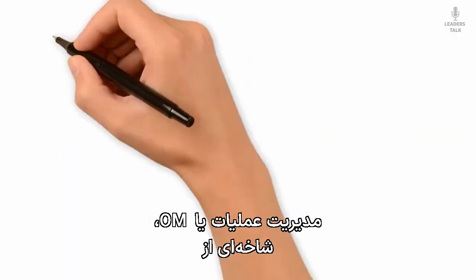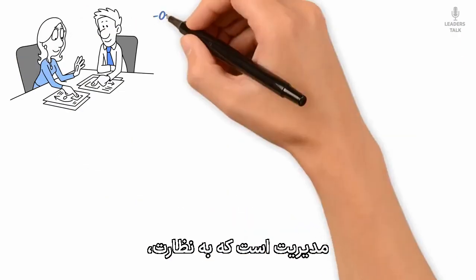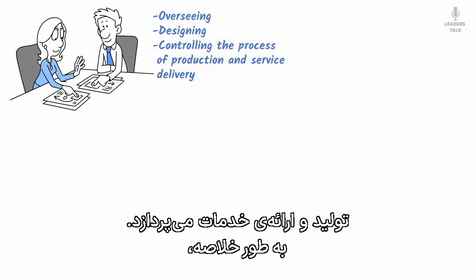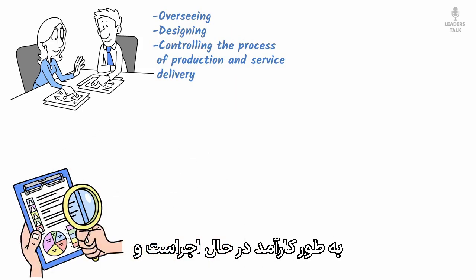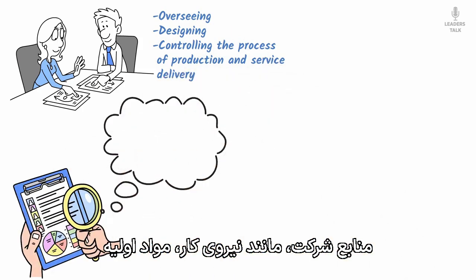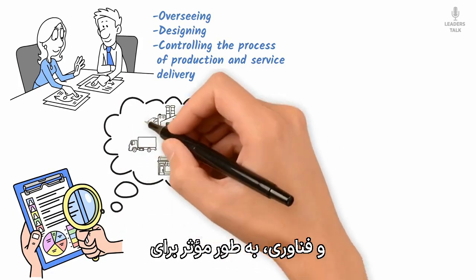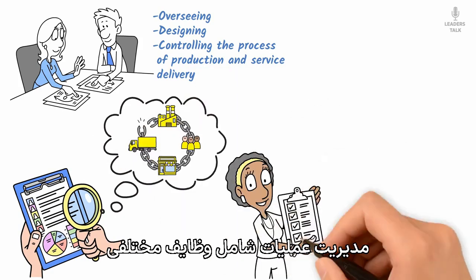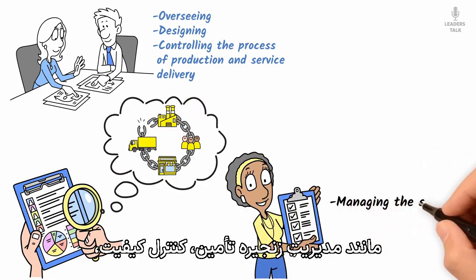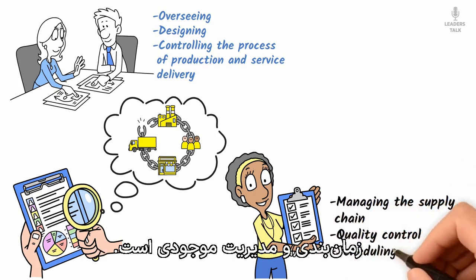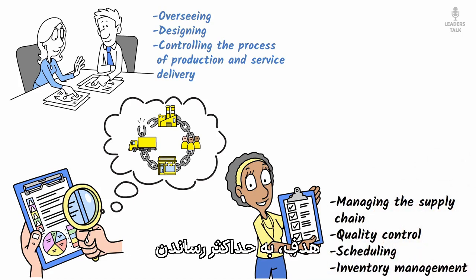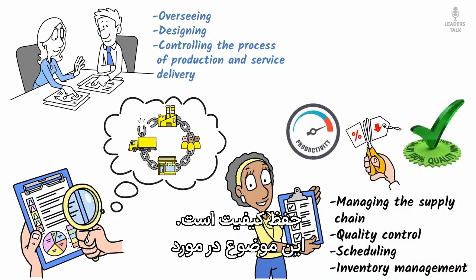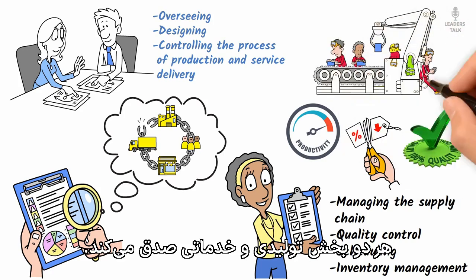Operations management, or OM, is the branch of management that deals with overseeing, designing, and controlling the process of production and service delivery. In short, it's about making sure that everything is running efficiently and that the company's resources, like labor, materials, and technology, are used effectively to meet customer demand. Operations management involves various tasks such as managing the supply chain, quality control, scheduling, and inventory management. The goal? To maximize productivity while minimizing costs and maintaining quality. This applies to both manufacturing and service sectors.